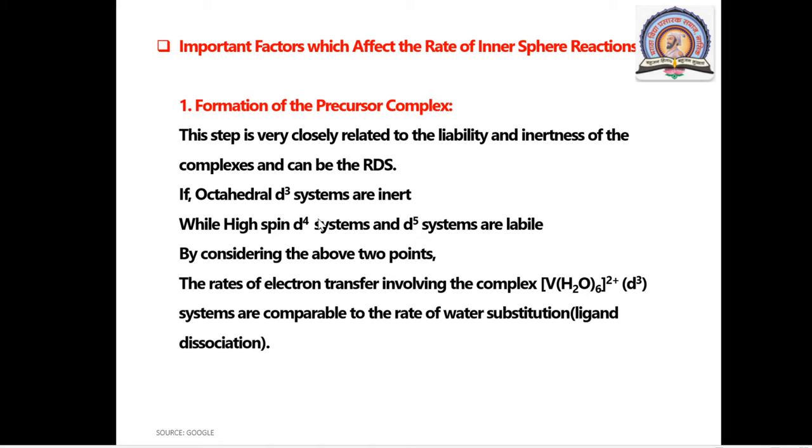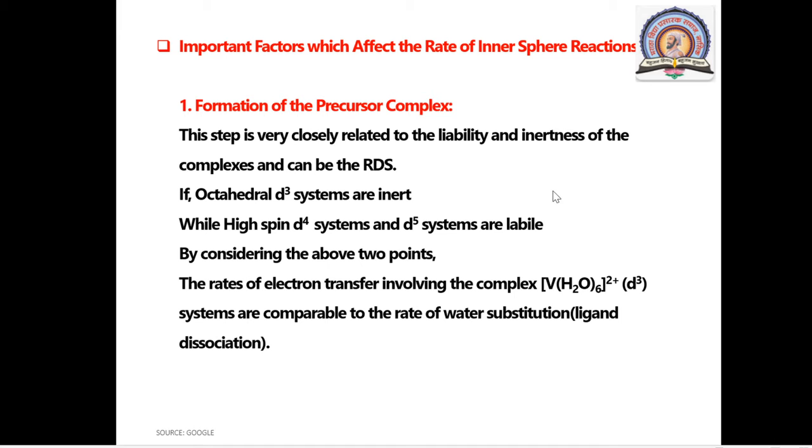Whether your complex is inert or labile is closely related to the formation of the precursor complex. The nature of your complex directly depends on the rate of inner sphere reactions, so it is very important whether the complex is labile or inert.